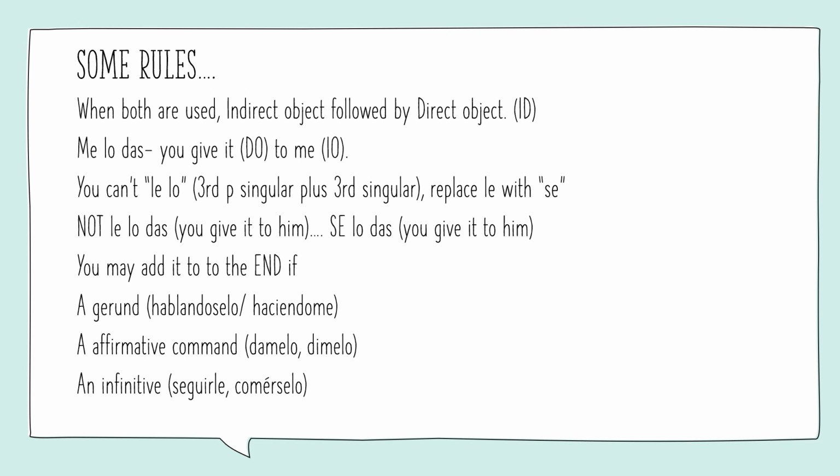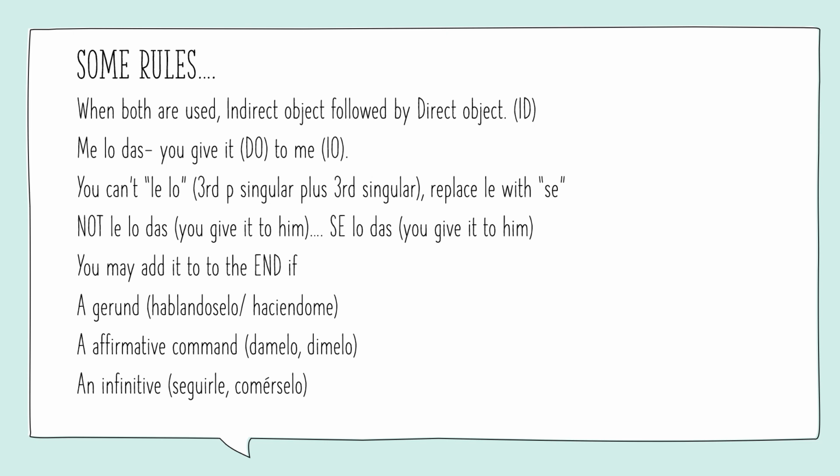You may add the indirect and the direct objects to the end if it's a gerund, or in English it's the -ing. In Spanish we see this with ando. We have estoy hablando, I am talking. Estás escuchando, you are listening. That ando is kind of like the -ing in Spanish. So we can add it to the end of those. We have hablándoselo, haciéndome. Some examples there.